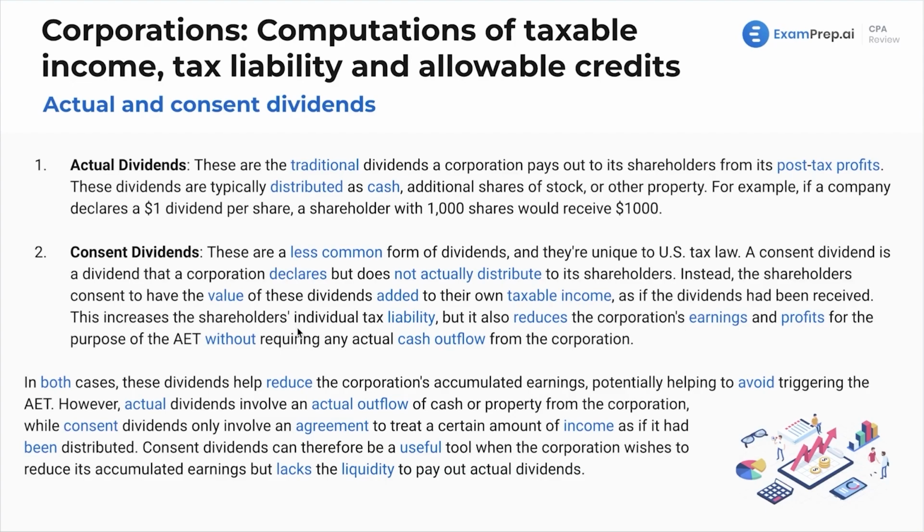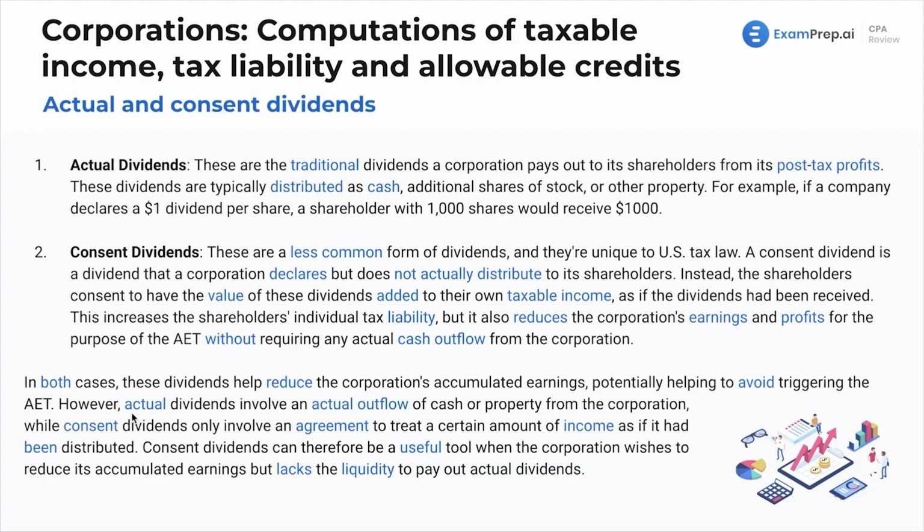It affects the AET, right? We're dealing with all that. Awesome, cool. But what's the point here? Well, in both cases, these dividends help reduce the corporation's accumulated earnings, potentially helping to avoid triggering the AET. However, actual dividends involve the actual outflow of cash or property from the corporation, while consent dividends only involve an agreement to treat a certain amount of income as if it had been distributed.